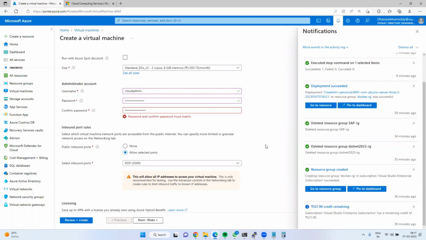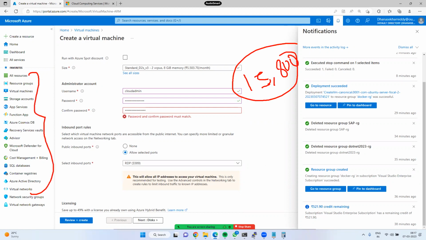So the free credits of 15,800, whatever you are getting, whatever services you are consuming, the amount is debited from these free credits on an hourly basis. When you go for the pay as you go model, monthly you will get one invoice. Suppose I have used it for 10 days as pay as you go, and after that I have blocked my credit card.